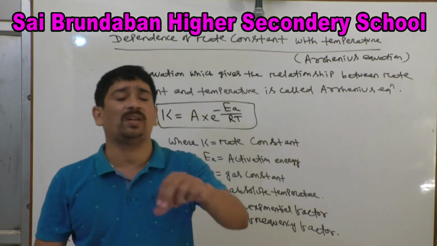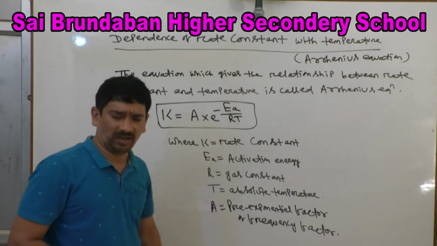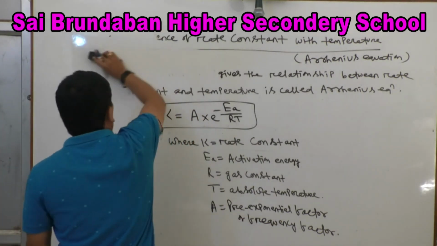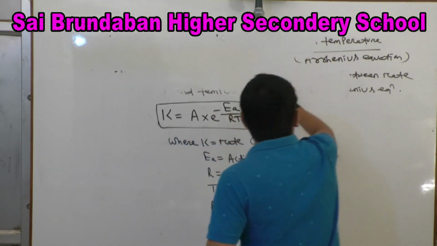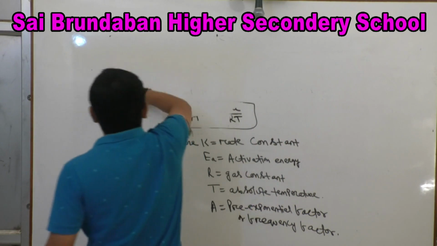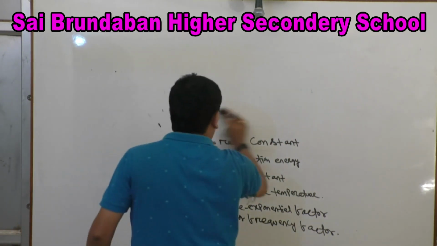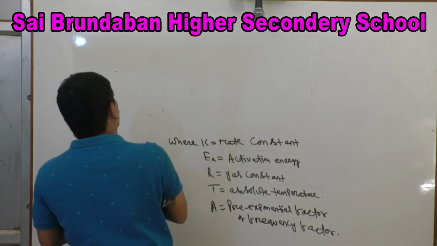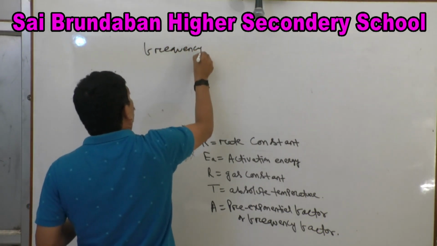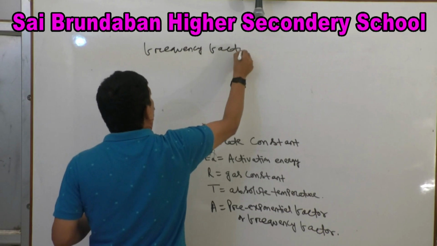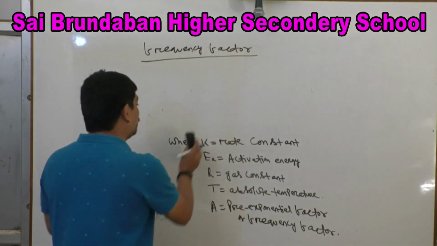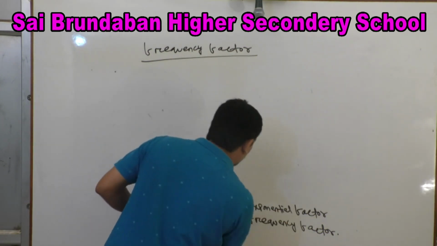That is called frequency factor. I am giving you the simple definition.